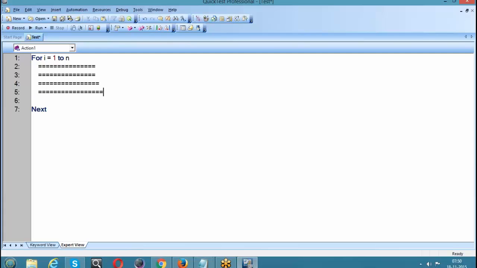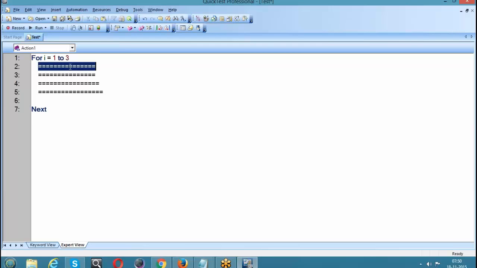The script which is in between For and Next will iterate n number of times. How many times? N number of times. So how does it work? If I write n is equal to 3, the script between For and Next will iterate 3 times.